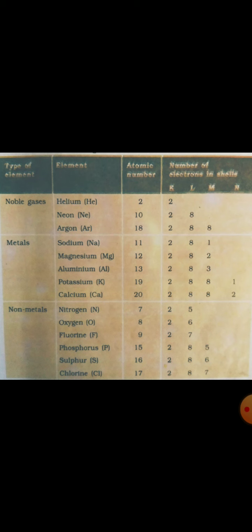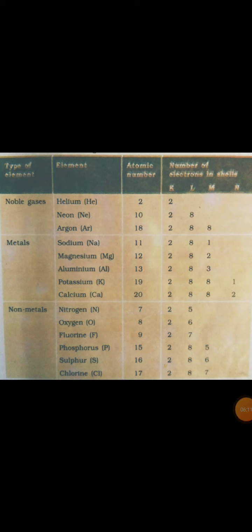Now here there are 3 shells for sodium. How many electrons are there in the outermost orbit of sodium? 1 electron, because 1 is there in M shell, and M is the last orbit for sodium. That is called outermost orbit or valence orbit. So there is 1 valence electron in the outermost orbit of sodium. Same way you can refer to other examples also.